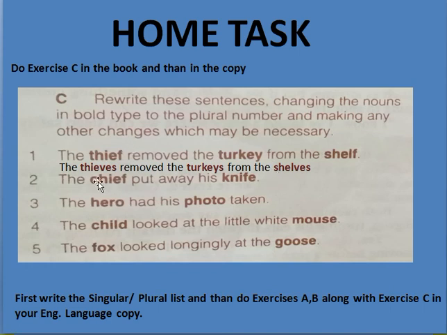Okay, then the chief put away his knife. Third is the hero had his photo taken. Fourth is the child looked at the little white mouse. Fifth, the fox looked longingly at the goose. Okay, now how are you all going to do this work?